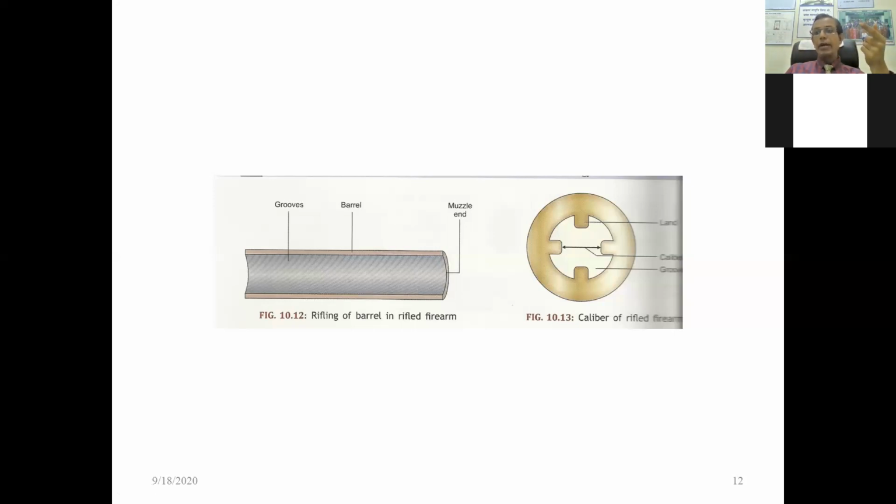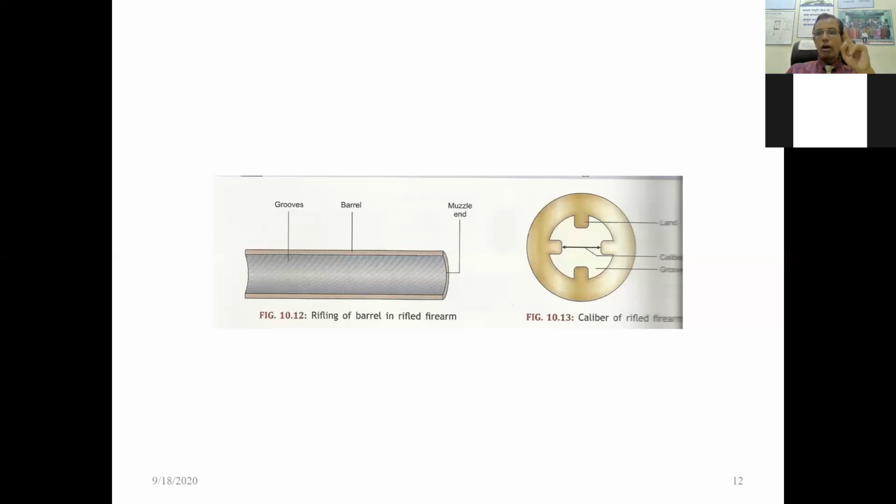And there is the caliber. Caliber is always measured as the distance between the two lands, not the grooves.